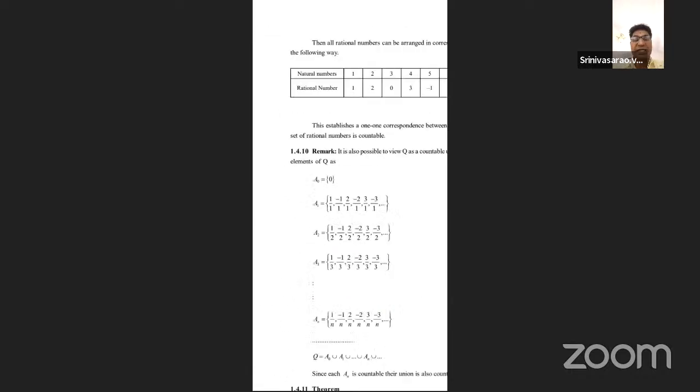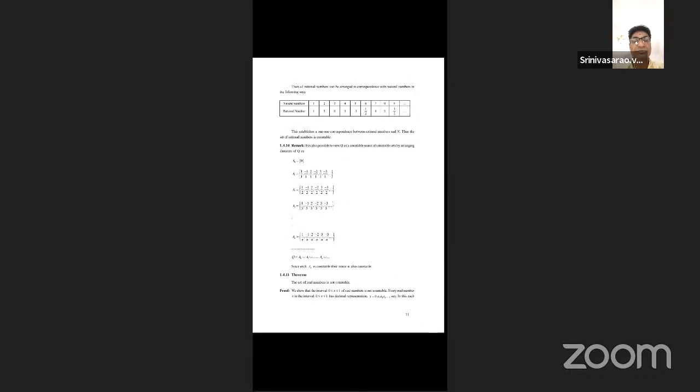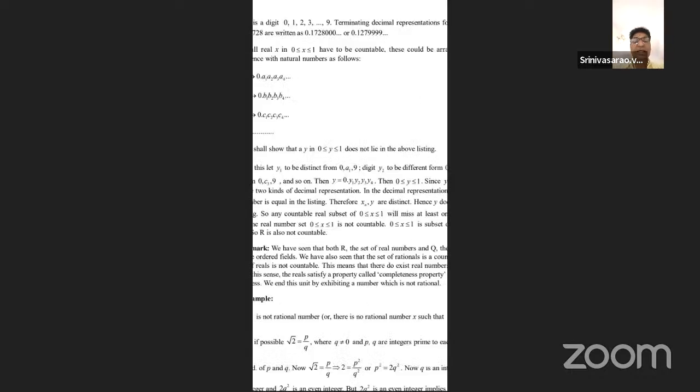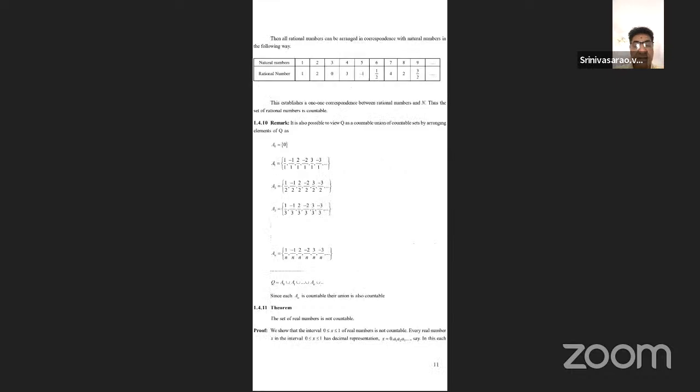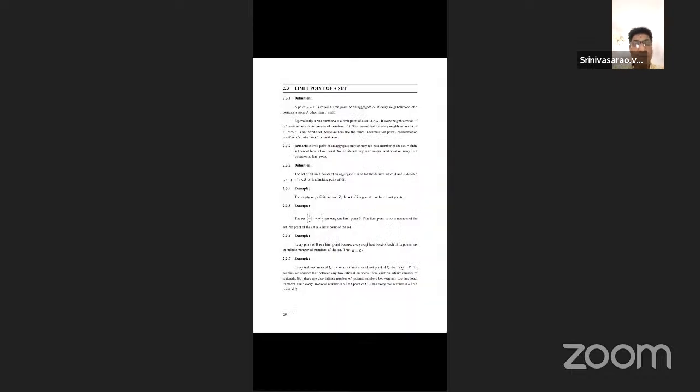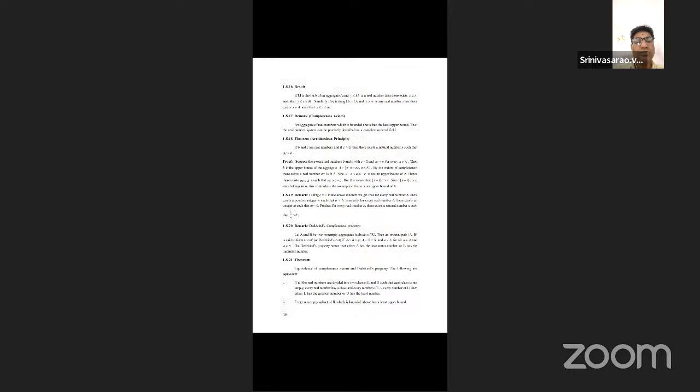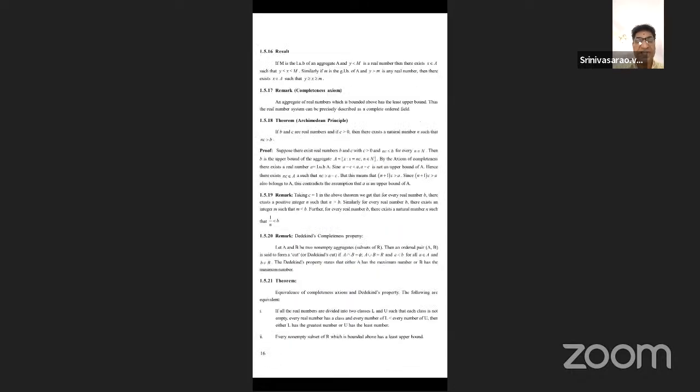Okay. And again, see the page number 12. Page number 12, 1.4.13. Okay, so page number 11 is there. Okay. Students, just please stay on the line. Please stay on the line.